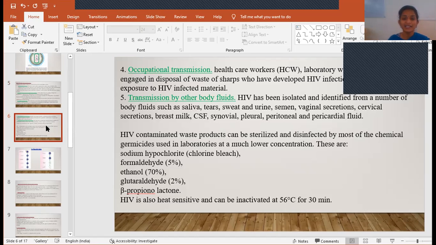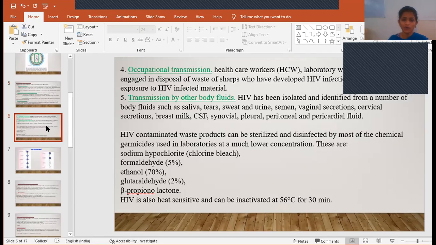Okay, so is there any chance to prevent this HIV virus? Yes, of course. Healthcare workers who are working in laboratories are at risk of getting this. So in order to prevent the transmission, in order to keep the area sterilized, there are some chemicals which act as germicides and will kill the virus. These include sodium hypochlorite, also called chlorine bleach, 5% formaldehyde, ethanol 70%, glutaraldehyde 2%, beta propiolactone. These are the chemicals which help in killing the virus.